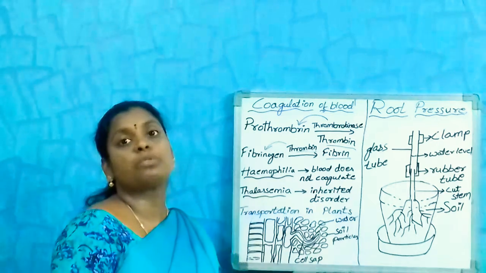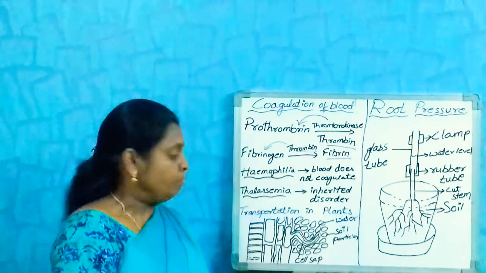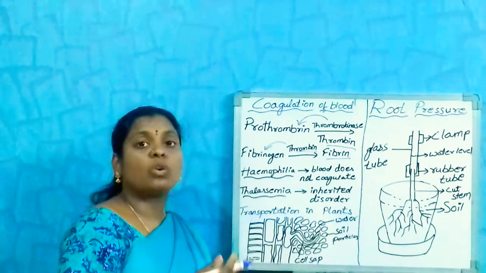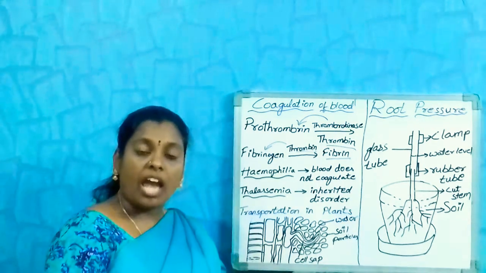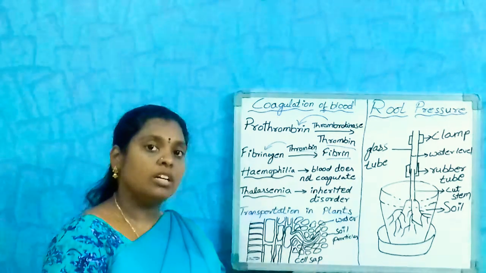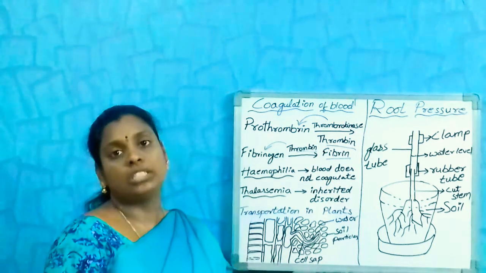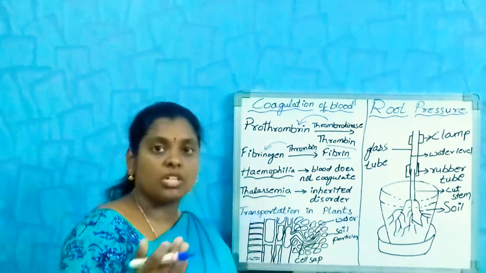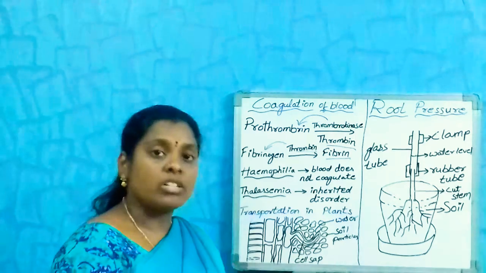They help in absorbing water. Each and every cell of the root hair helps in the absorption of water by the process called osmosis, which means absorption of water from lower concentration to higher concentration.